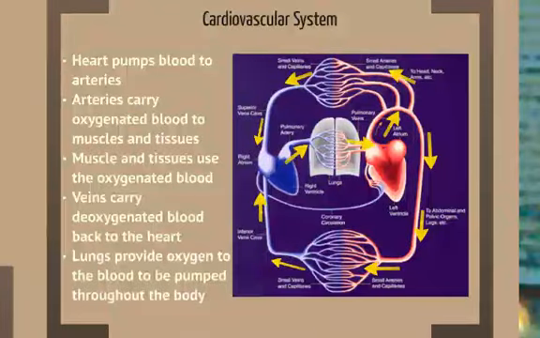So what does the cardiovascular system do? Knowing what the cardiovascular system does is important to understand the benefits of it. The heart pumps blood to the arteries. Arteries then carry this oxygenated blood to the muscles and body tissues. Muscles and body tissues use the oxygenated blood, and then the veins carry the deoxygenated blood back to the heart. The heart pumps blood to the pulmonary artery, and lungs provide oxygen for the blood to be pumped throughout the body.